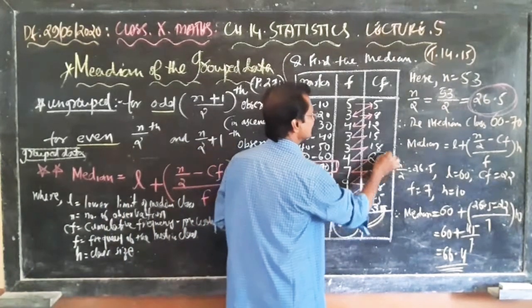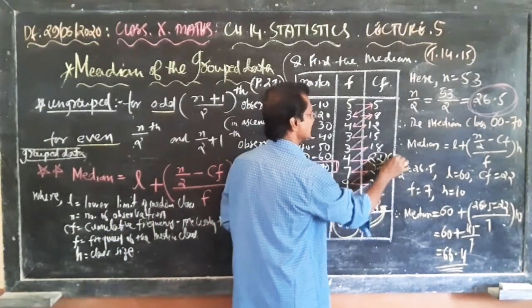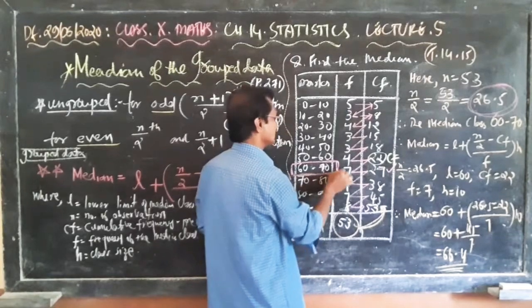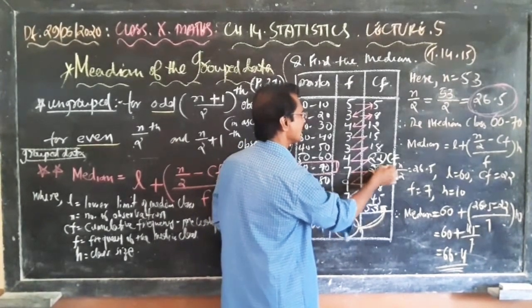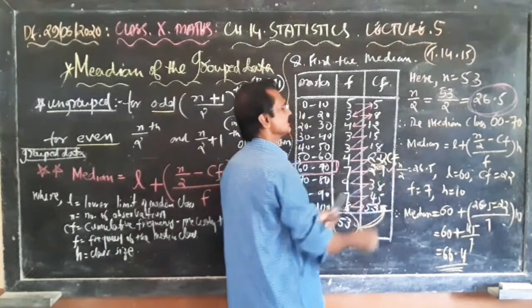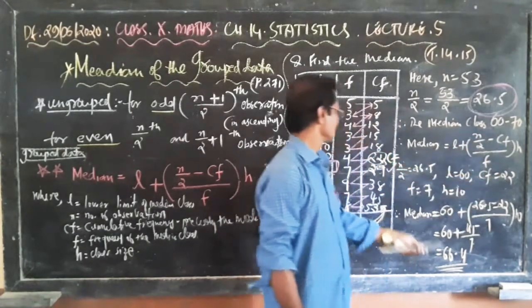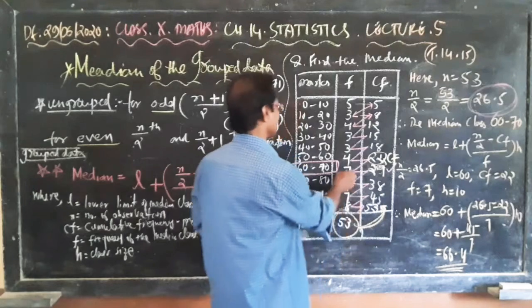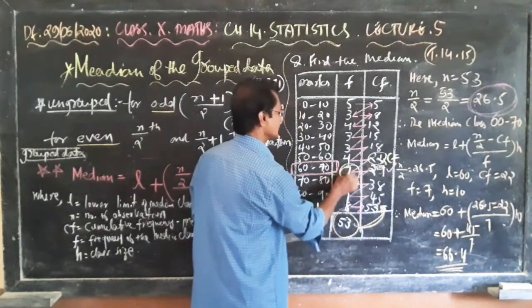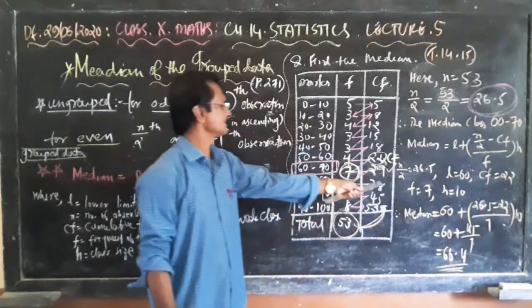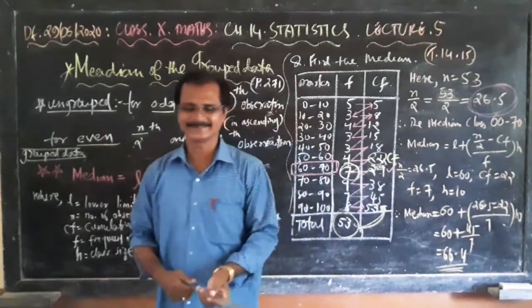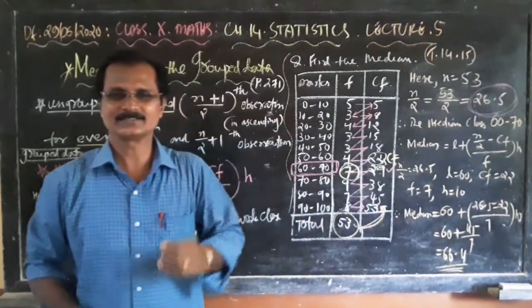This is CF, this is the preceding, this is the median class and its frequency is 7. The frequency of the median class, and h is the length of the class, that is 10.